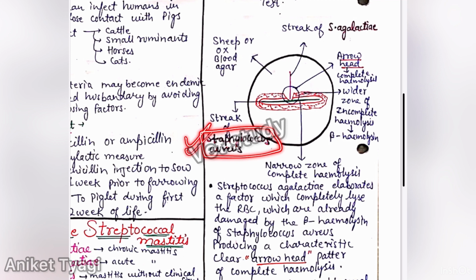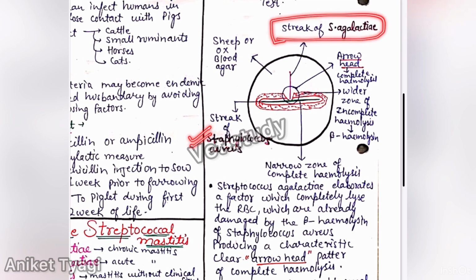Okay, Staphylococcus aureus, not Strepto 1. It is Staphylococcus aureus, and this is Streptococci agalactiae. So what will happen, as we have already discussed, is that Staphylococcus aureus produces hemolysis. This produces double hemolysis, meaning a narrow zone of complete hemolysis and a wider zone of incomplete hemolysis produced